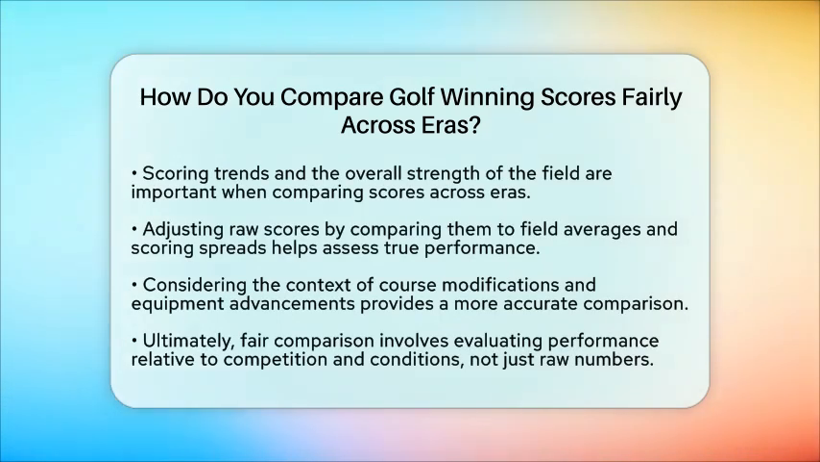When analyzing tournament data, it helps to adjust raw scores by comparing them to the field's average scores and the scoring spread for that year. Using strokes gained and Z-scores allows us to see how dominant a player was, not just what their raw score was. We should also keep in mind how course modifications and equipment improvements have influenced scores over time.